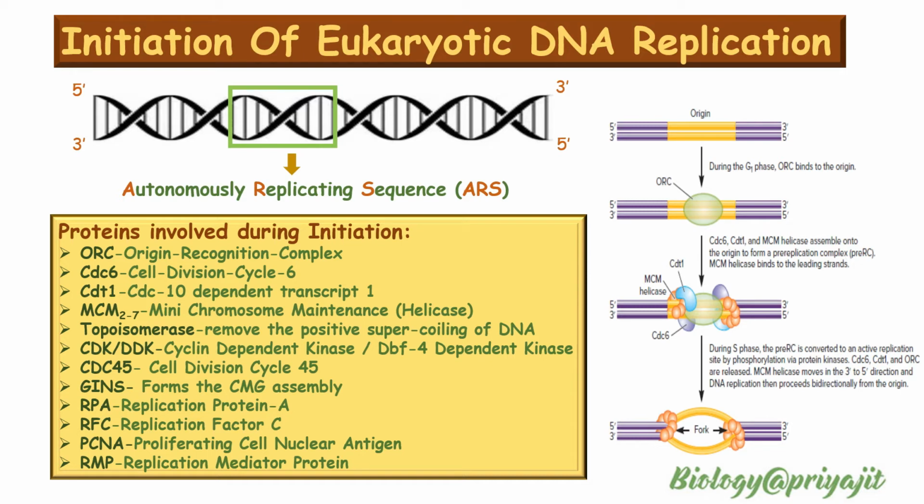Now the CDT1 protein will be inhibited by another protein, that is geminin, and the phosphorylated CDC6 protein will also be degraded after phosphorylation. Finally, the ORC will also be phosphorylated by CDK, which causes dissociation of the ORC from the chromatin and the origin of replication in the S phase.